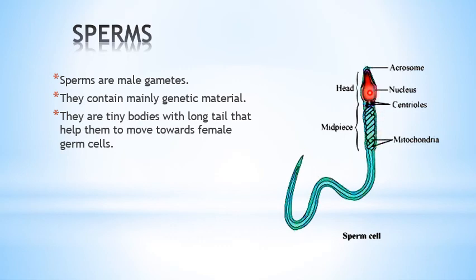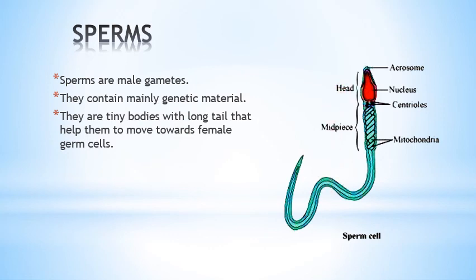That nucleus contains the genetic material, and that is the middle piece, mitochondria, which gives them the energy, and this is the tail which helps in the movement to swim from the female reproductive part to the target of the ova, or you can say the female germ cell. So they are very tiny bodies which cannot be seen with the naked eyes, and they are divided into the head, mid piece and the tail.